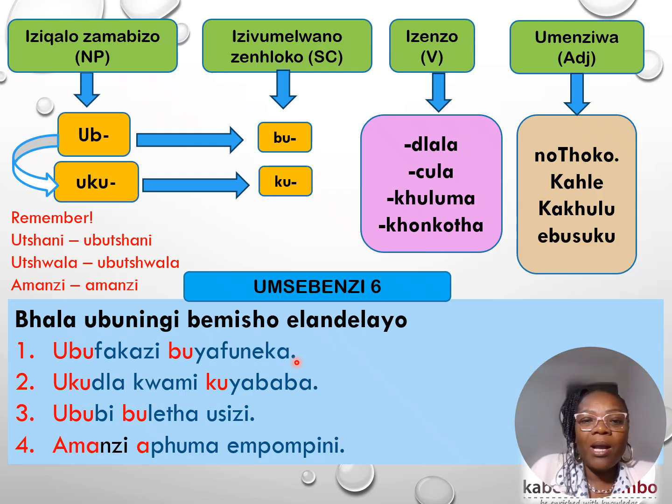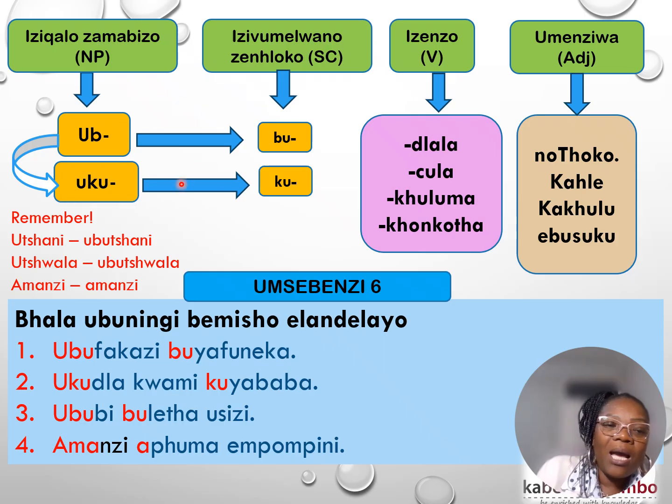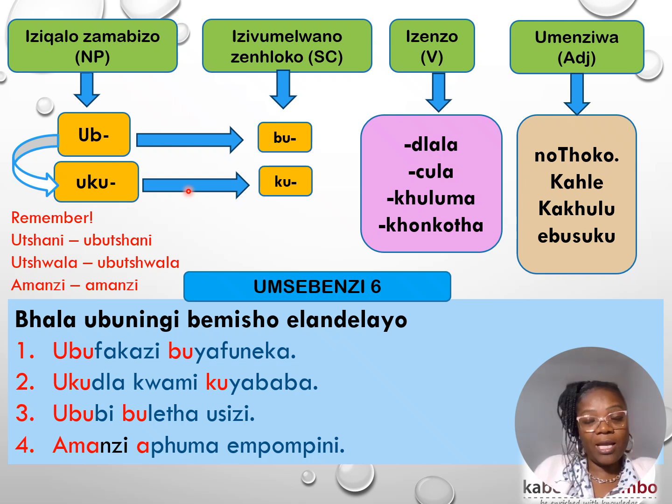Sibheke manje ke amagama aqala ngo-ub, all right? Noma ngo-ubu. It's actually supposed to be ubu, not just an ub, all right? La magama aqala ngo-ubu, they take the bu as a subject concord. Remember ukuthi-ke la magama lawa, la mabizo awanabo ubunye futhi awanabo ubuningi, just like the ulu beginning abstract words. They don't have singular, they don't have the plural.